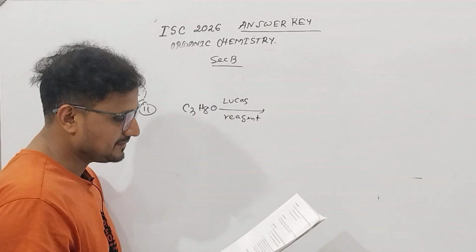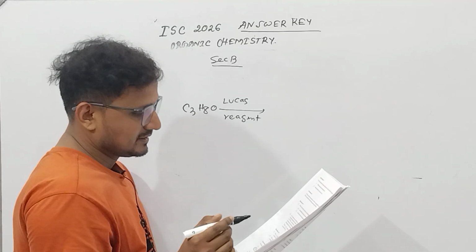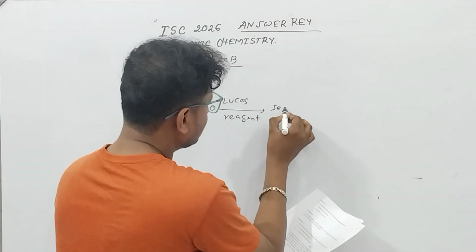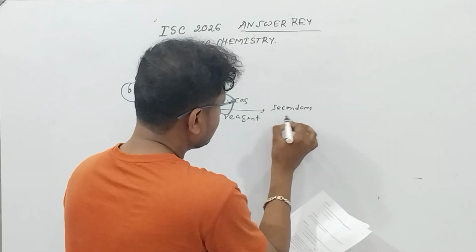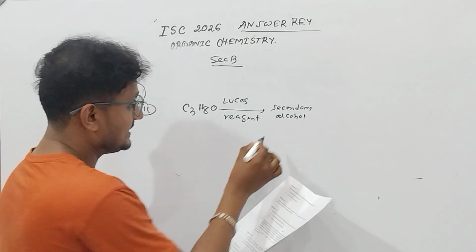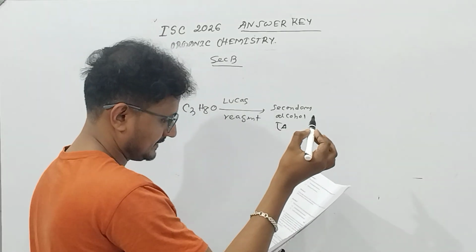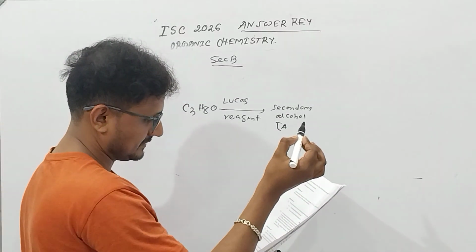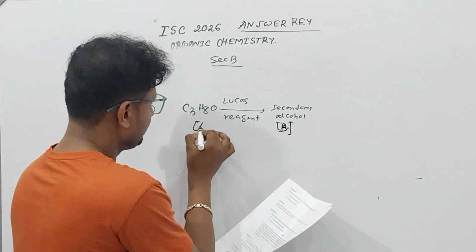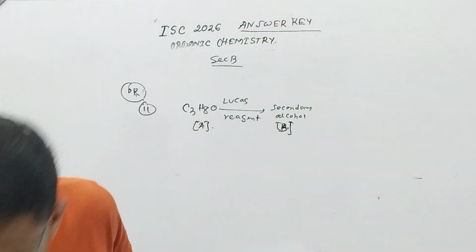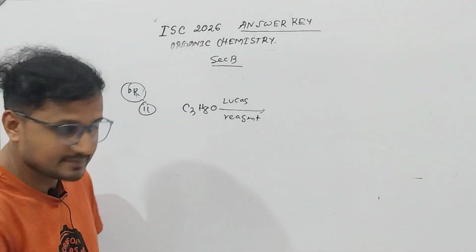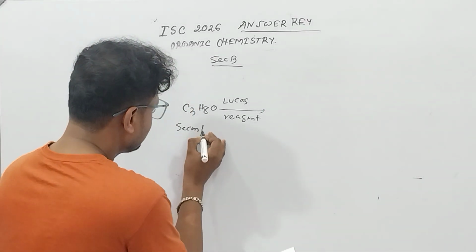It gives a turbidity after 5 minutes heating. So that means it must be a secondary alcohol. This A must be a secondary alcohol.